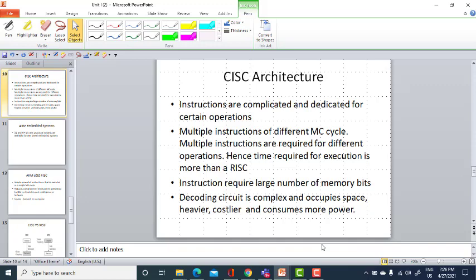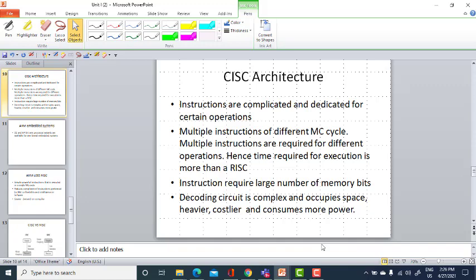And these are multiple byte instructions. You have even single byte instructions. You have from single byte to multiple byte instructions in CISC architecture. And for placing this architecture in the memory, it will occupy more memory bits.